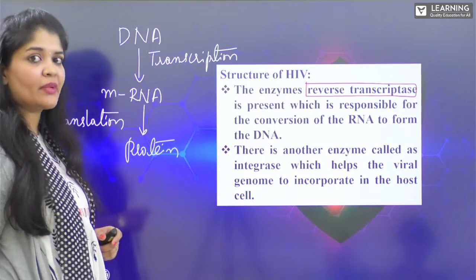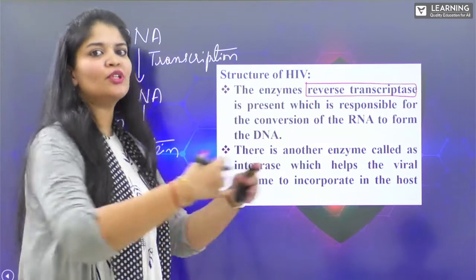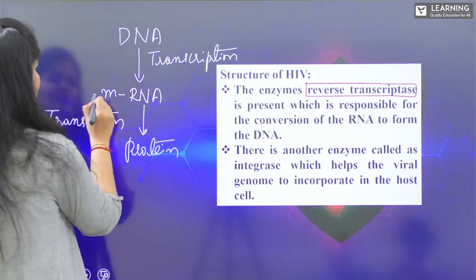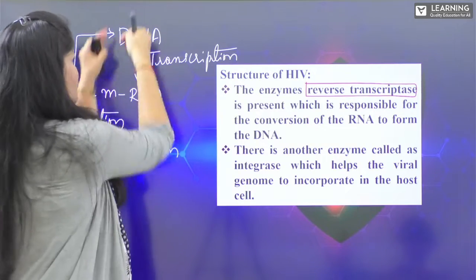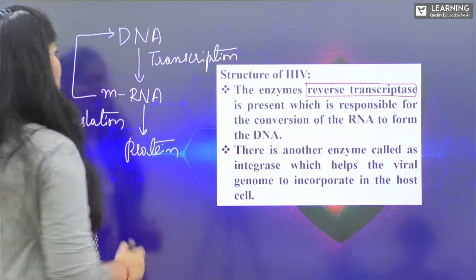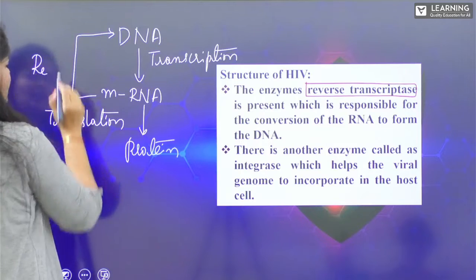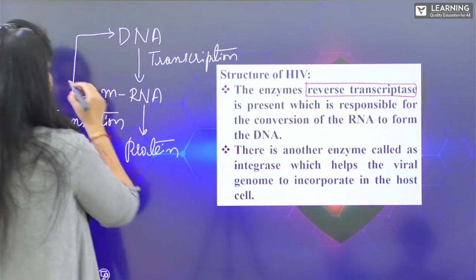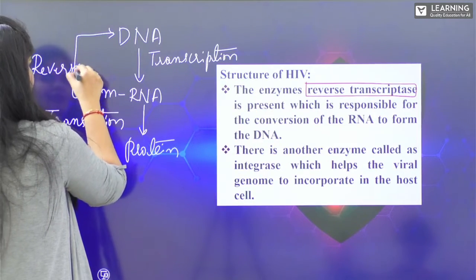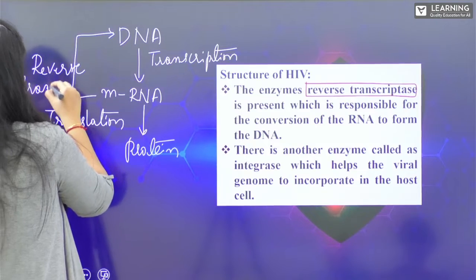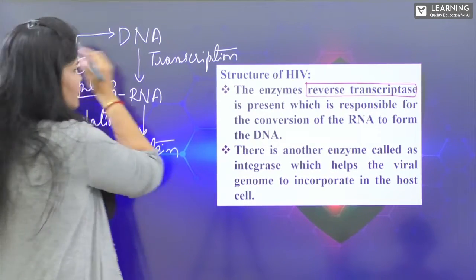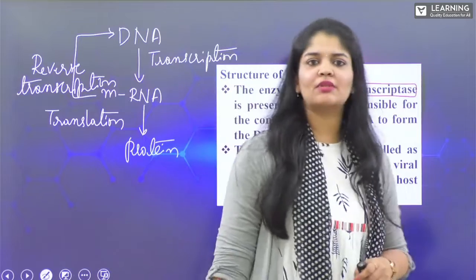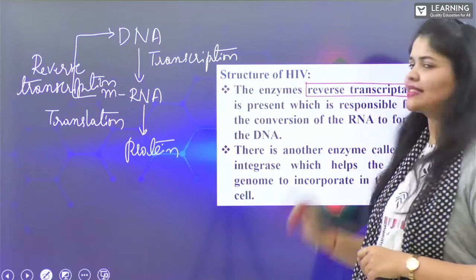But here what is happening? RNA is converting to produce DNA. That means RNA is producing DNA. As it is opposite to transcription, we call it reverse transcription, and for that process we need an enzyme called reverse transcriptase.